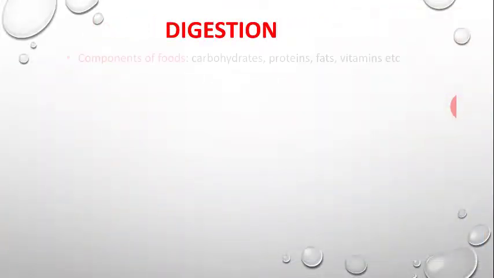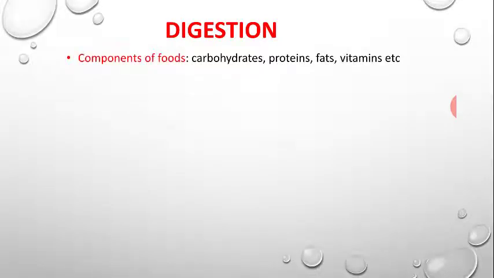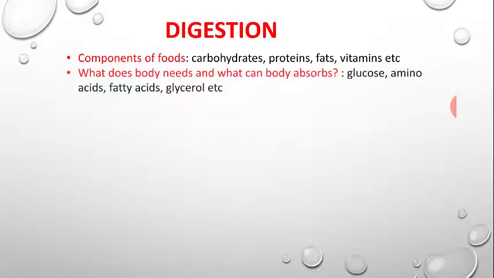First, we need to understand one thing: what are the components of the food that we take? The major components of food are carbohydrates, proteins, fats, vitamins, etc. But what does the body need and what can the body absorb in this food? The body cannot absorb carbohydrates, proteins, fats, vitamins directly. It can absorb only glucose, amino acids, fatty acids and glycerol.